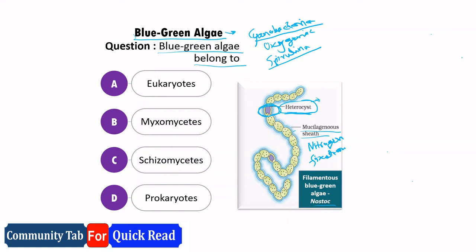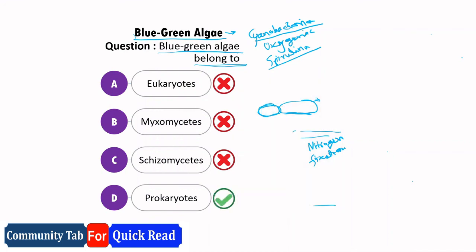And what is the question? Blue-green algae belong to which group? As I told, they are prokaryotes. So definitely they will belong to prokaryotes. The other options will be wrong. Eukaryotes wrong, myxomycetes wrong, schizomycetes wrong, prokaryotes correct answer.